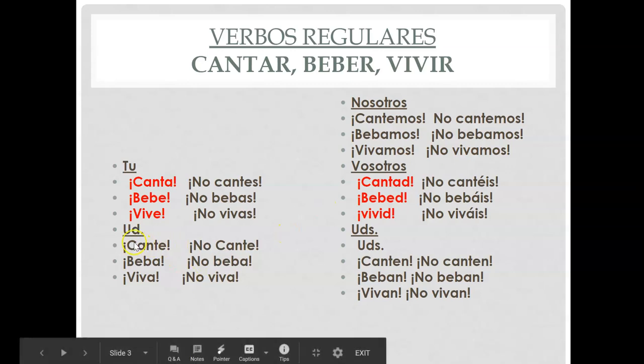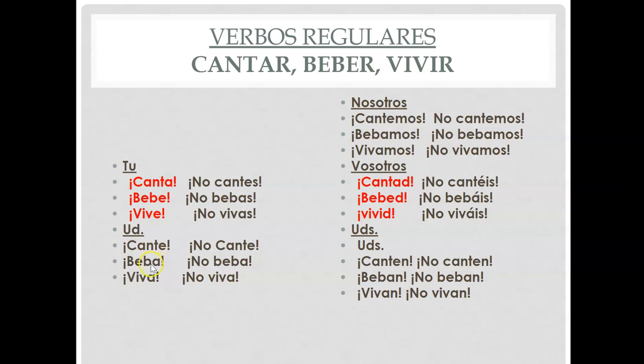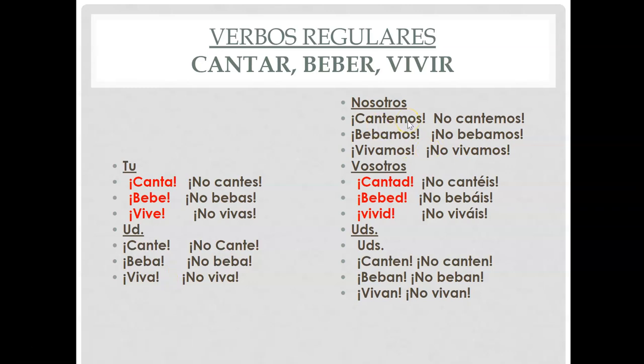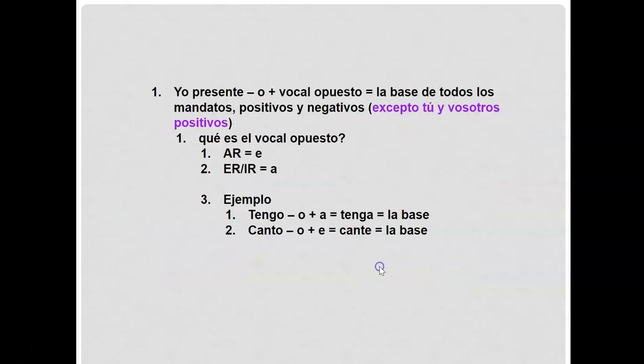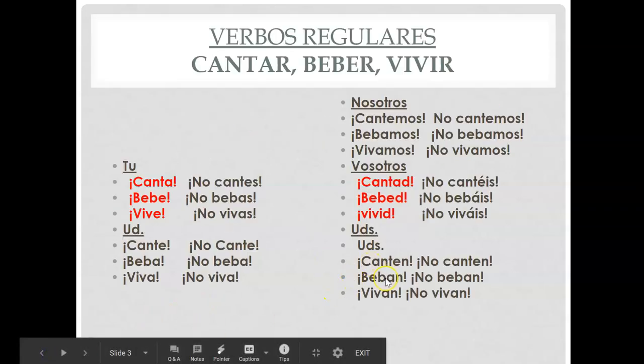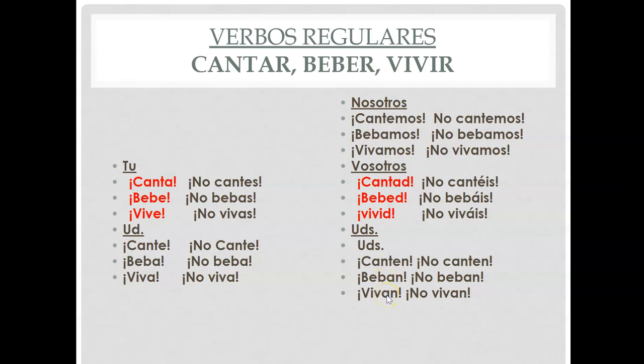So cante is you formal, sing. Beba, you formal, drink. Viva, you formal, live. Cantemos is let's sing. And let's drink. And let's live. And ustedes, canten: sing, y'all. Beban: drink, y'all. Vivan: live, y'all.